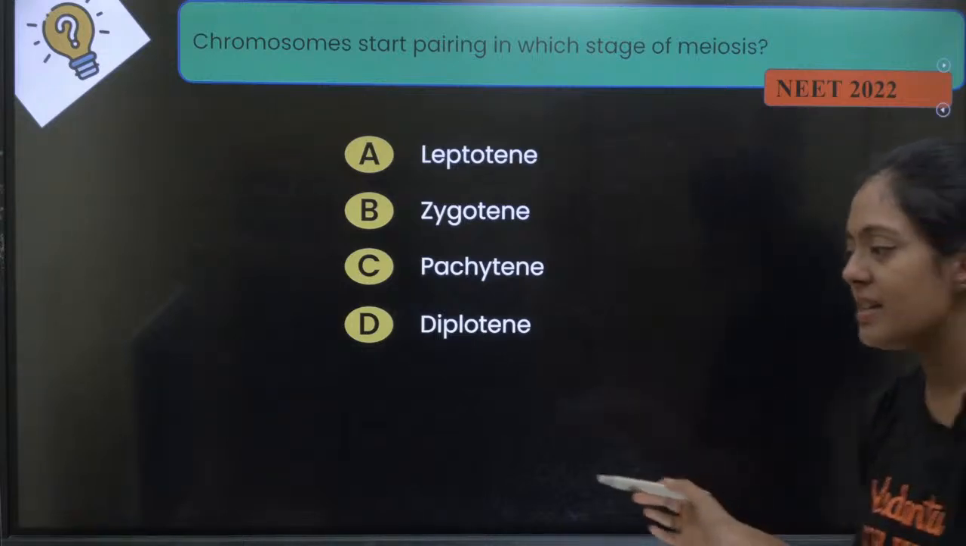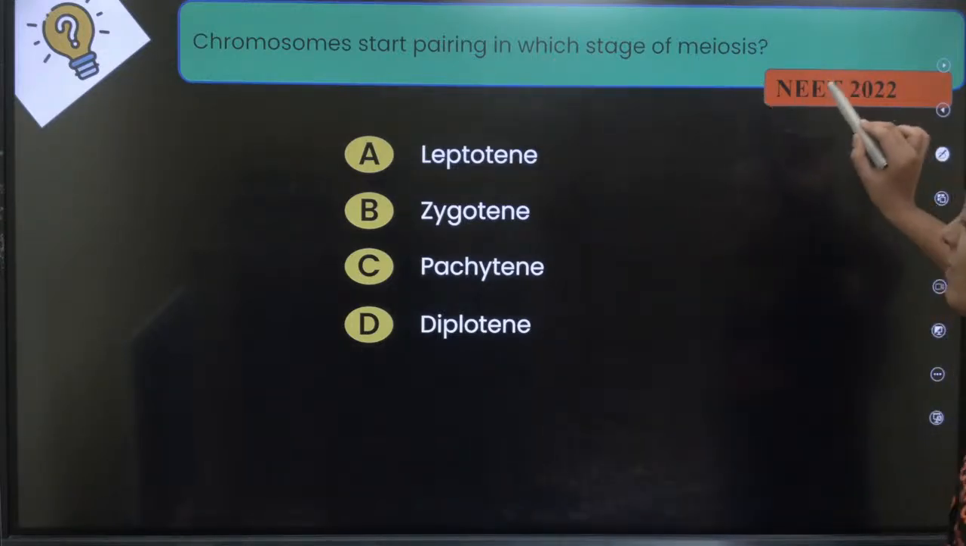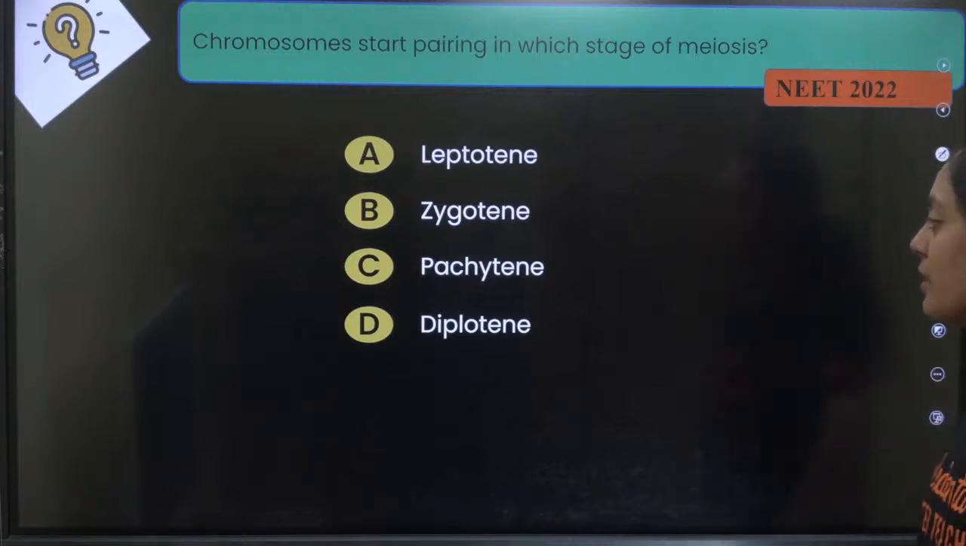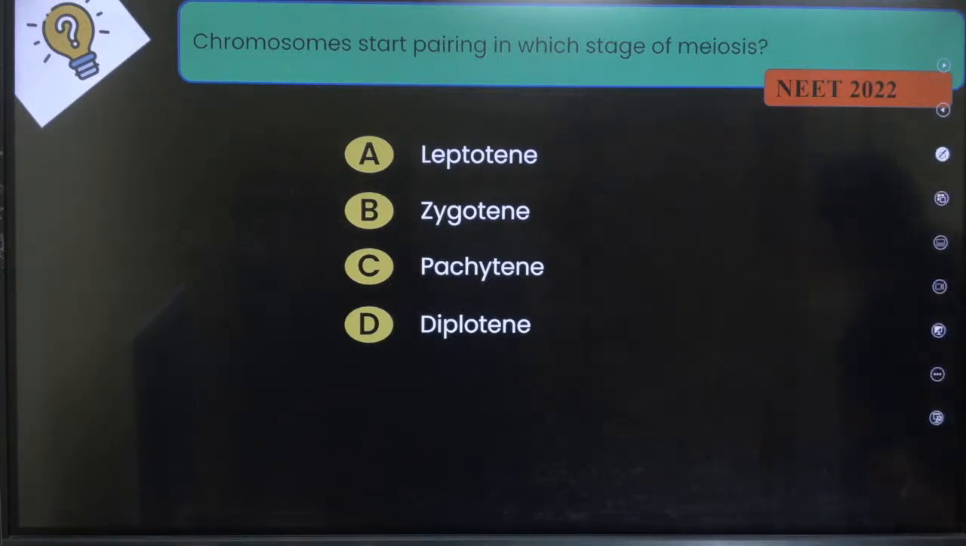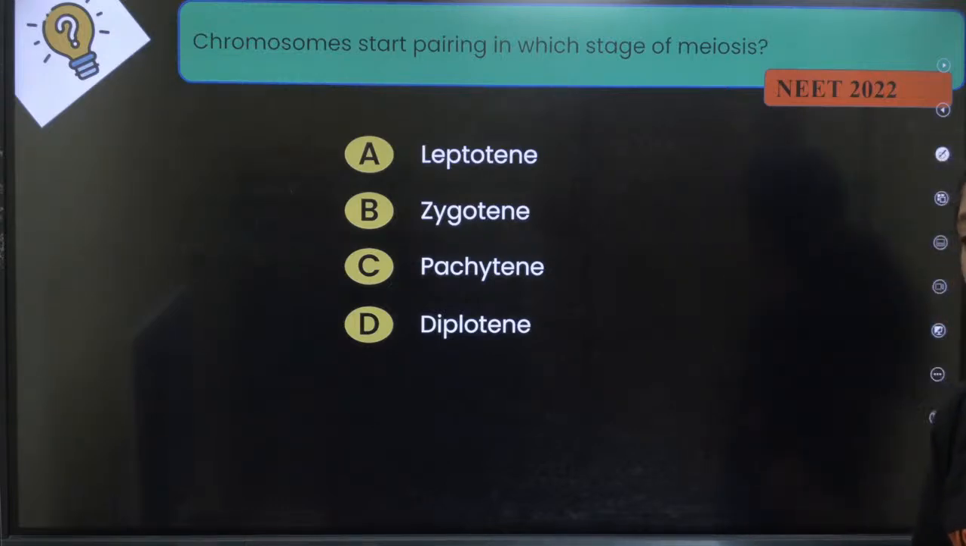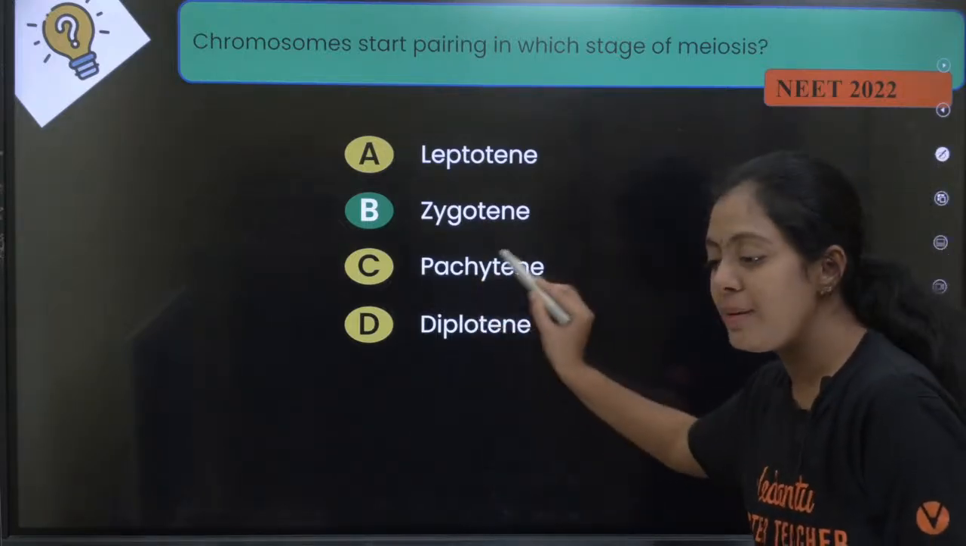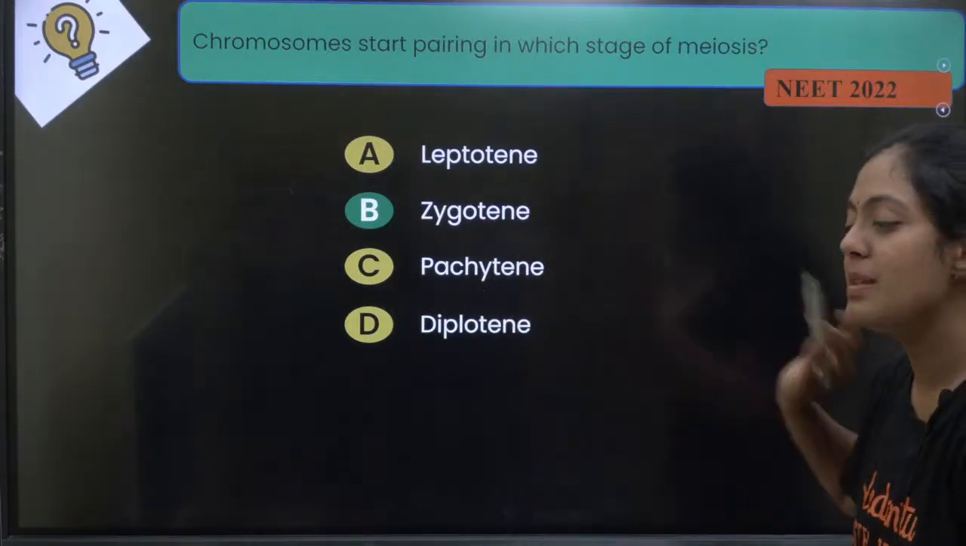We have some questions here. Chromosomes start pairing in which stage of meiosis பசங்களா? Can anyone tell the answer? Chromosome வந்து எந்த stage-ல pair ஆக ஆரம்பிக்கும்? Leptotene, zygotene, pachytene, diplotene. What is the answer? They can ask you simple MCQs in your exam. Pairing of homologous chromosomes takes place in zygotene. Okay, then exchange of genetic material or crossing over happens in pachytene.